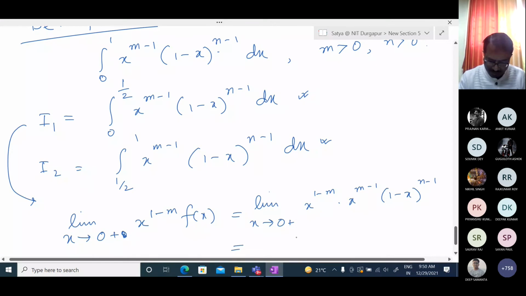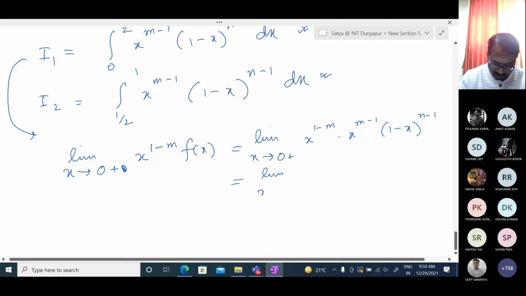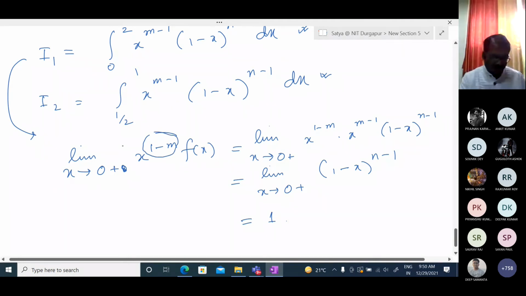So this equals limit x tends to 0 plus, this portion is cancelled, and it is (1 minus x) whole to the power n minus 1, and this equals 1 for x tends to 0. So by the mu test for type 2, if this mu lies between 0 and 1, then it is convergent.